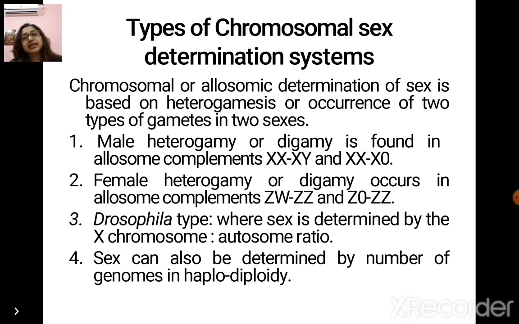Types of chromosomal sex determination system. Chromosomal or allosomic determination of sex is based on heterogamesis, or occurrence of two types of gametes in two sexes. Male heterogamy or digamy is found in allosome complements XX, XY and XX, XO. Female heterogamy or digamy occurs in allosome complements ZW, ZZ and ZO, ZZ. The Drosophila type, where sex is determined by the X chromosome to autosome ratio, and sex can also be determined by the number of genomes in haplodiploidal conditions.